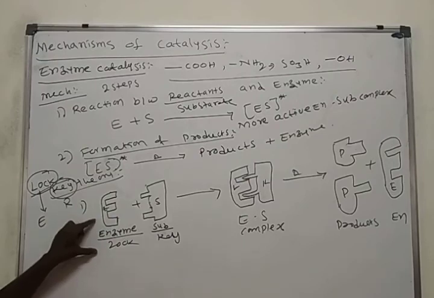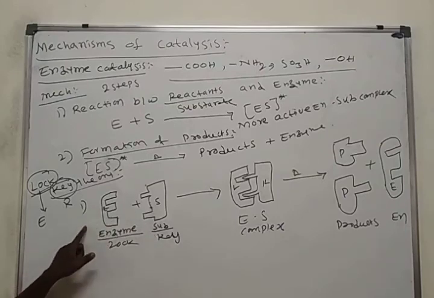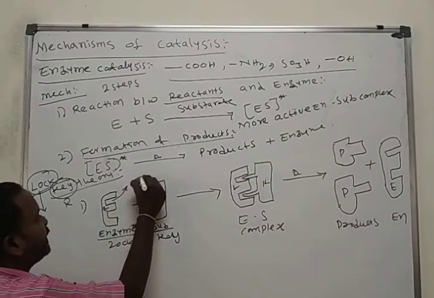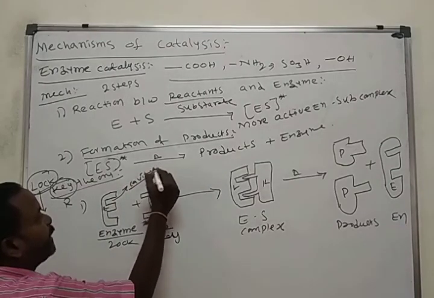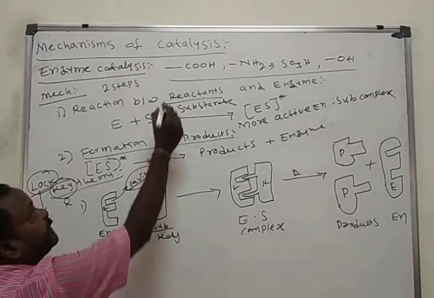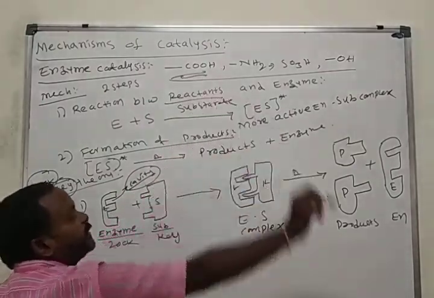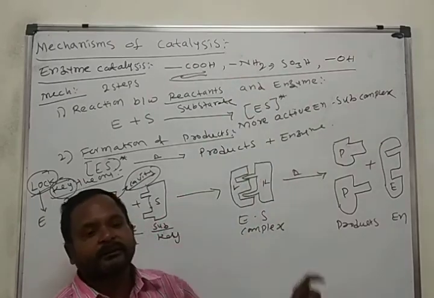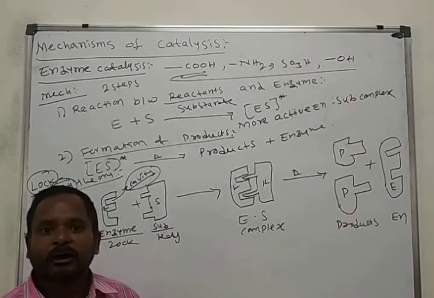This is the lock. When we open a lock, we put the key here. That means it will come into the cavities. This we call the cavity, the active cavity. Why is this an active cavity? It contains COOH functional group, or maybe NH2 functional group, or SO3H functional group, or OH functional group.